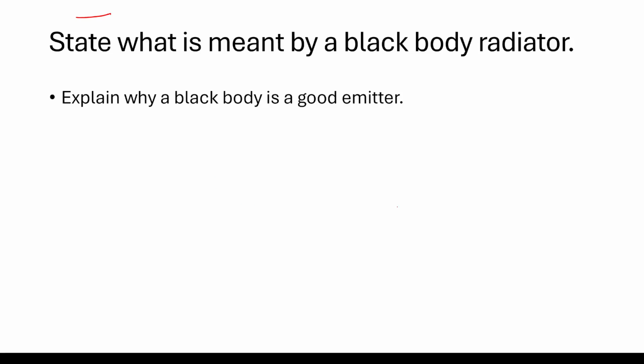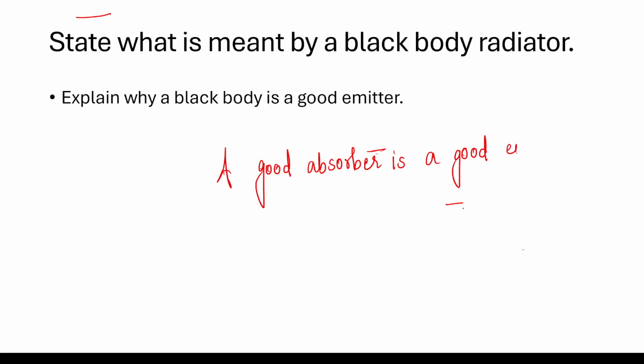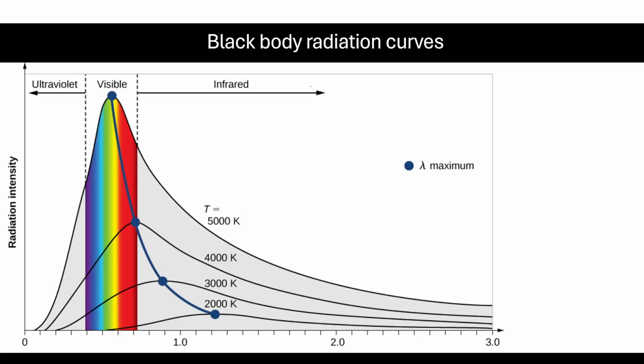Now, why is it a good emitter? Obviously, because it's a good absorber. It has absorbed all the possible radiation, so it's going to emit all the possible radiation. So what you can write for this one is: a good absorber is a good emitter. Because a blackbody is a good absorber, it absorbs all the radiation, therefore it is a good emitter.